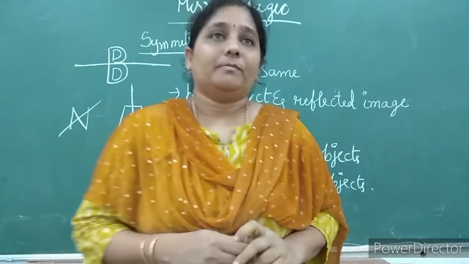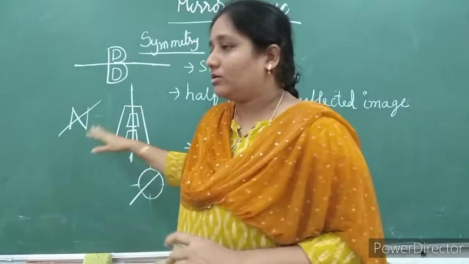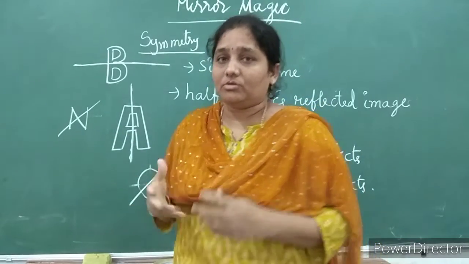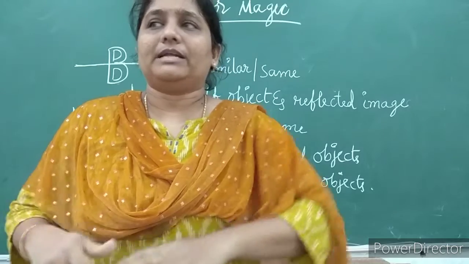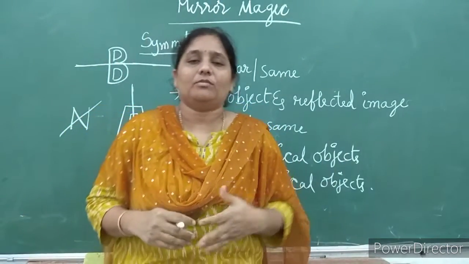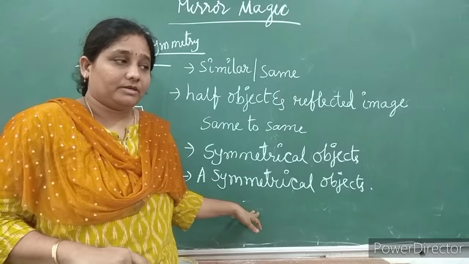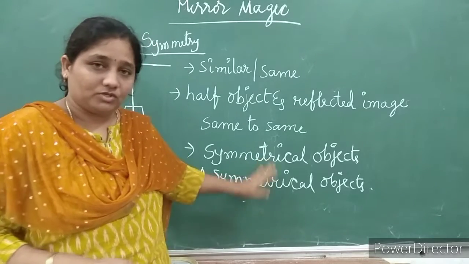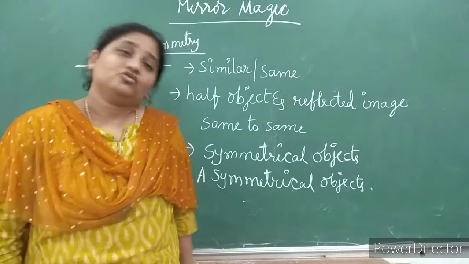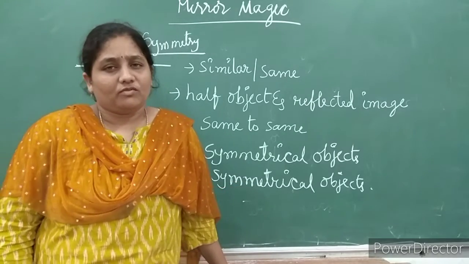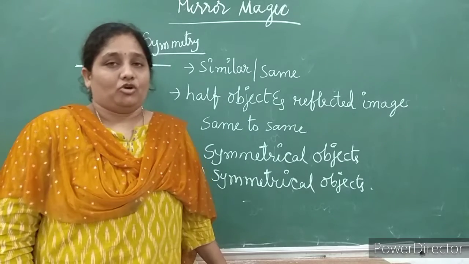You will get a doubt. Madam, you are talking only about alphabets. What about the objects? Till now you didn't say any objects. Yes, of course. In our surroundings we have plenty of objects which are following symmetry and which are not following symmetry. Those following symmetry we are saying are symmetrical objects, and so many objects are there which are not following symmetry. To them we are saying asymmetrical objects.